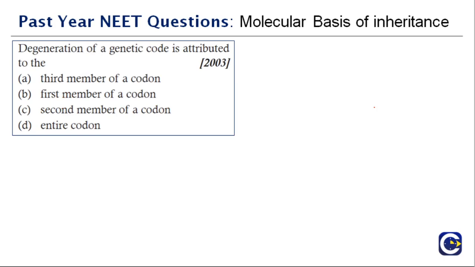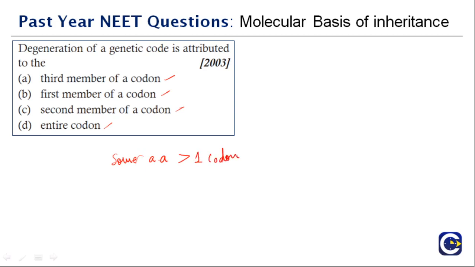Degeneration of a genetic code is attributed to: third member of codon, first member of codon, second member of codon, or entire codon. And what is the degenerate nature of the genetic code? Degenerate nature of the genetic code is that some amino acids are coded by more than one codon.